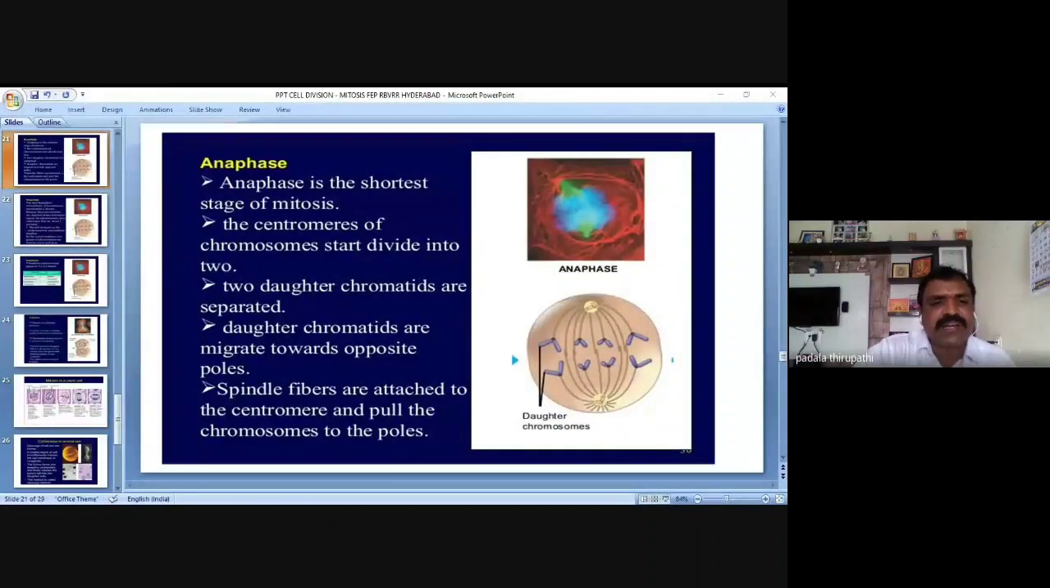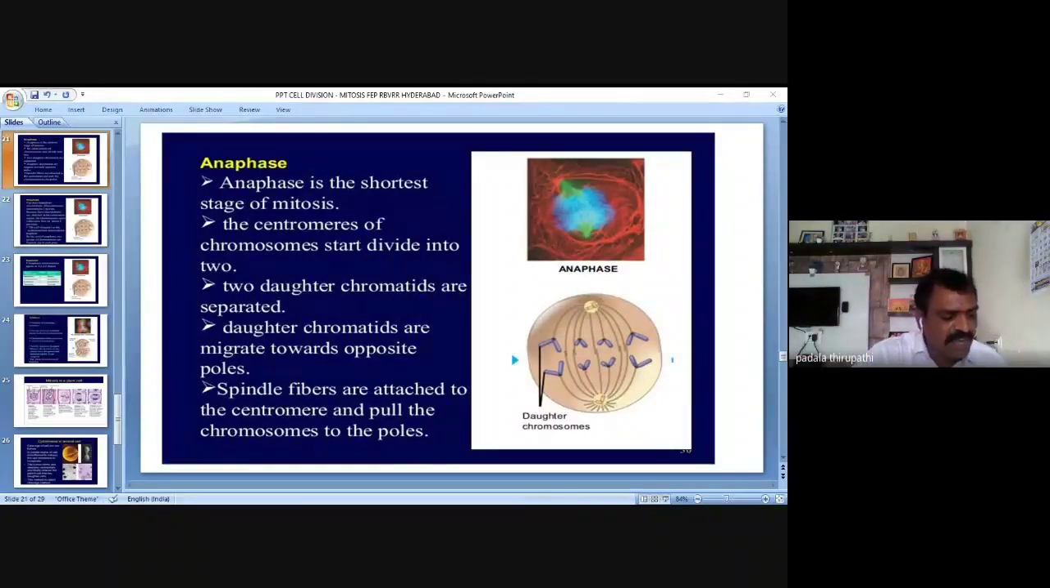So that's why the chromosomes are going to divide into two daughter chromatids and they are separated. During this phase, the chromosomes look like a V shape, L shape, J shape, and I shape. We have already discussed it: metacentric chromosome, submetacentric chromosome, acrocentric chromosome, and telocentric chromosome. These structures are clearly observed in anaphase.